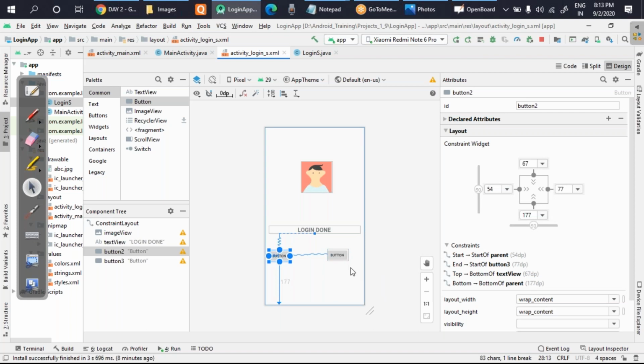So you can place any button anywhere. Suppose I want to put a button below this, again you remove this linking part and you can add a button here also. So the designing can be done in a very simple way. That's why the main focus will not be on the designing part, because a developer first of all should be a good coder, and once you are a good coder, then only you can go for good designing. This is really very important.